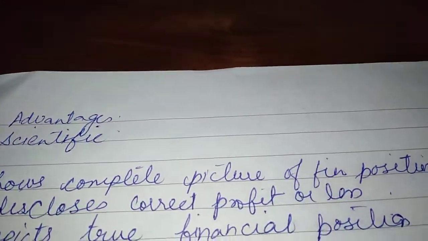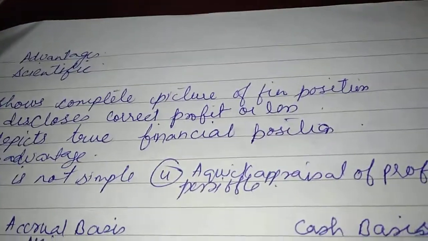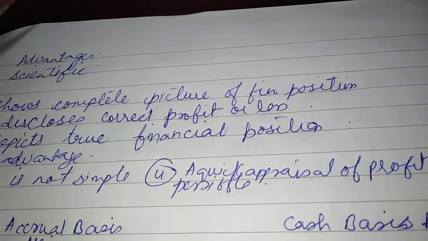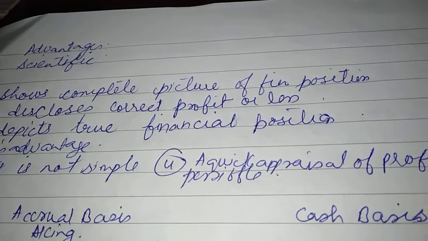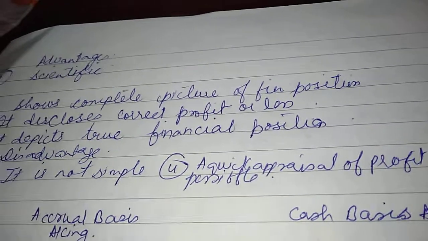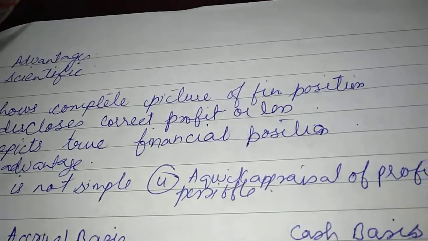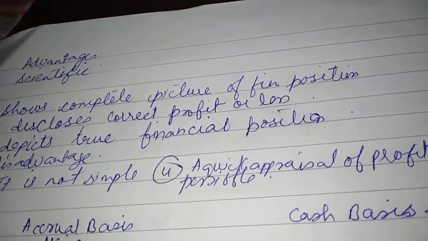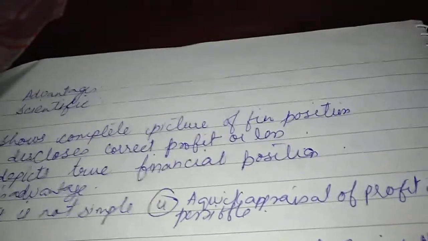Now, what are the advantages of accrual basis? Firstly, it is more scientific. Why is it scientific? Because it follows the correct method. It is not like, if cash is received, record it, and if not, don't, because nowadays many transactions are done on credit. If we are not going to record them, then we are not showing the correct picture. So it is scientific. It makes adjustments for outstanding as well as prepaid items.